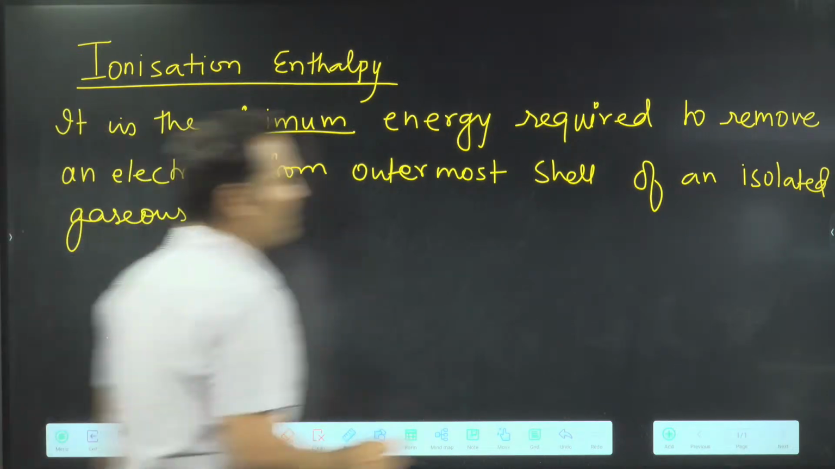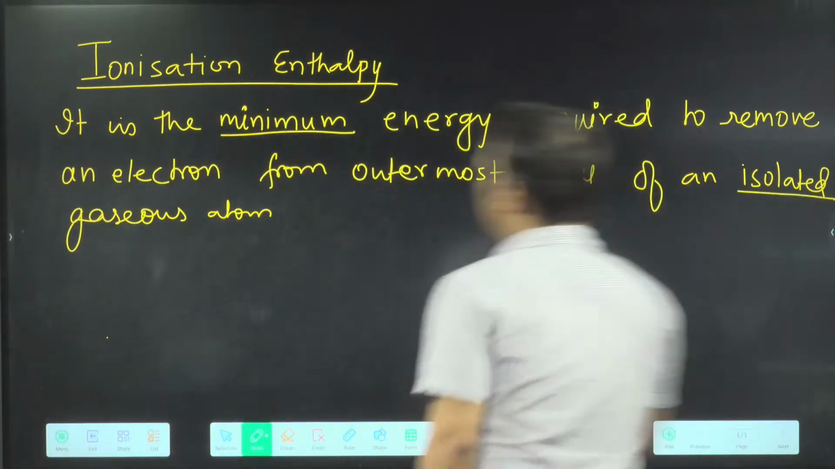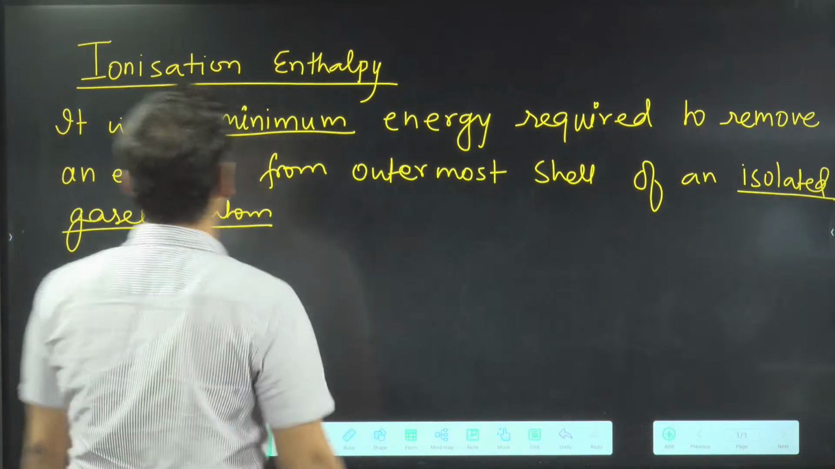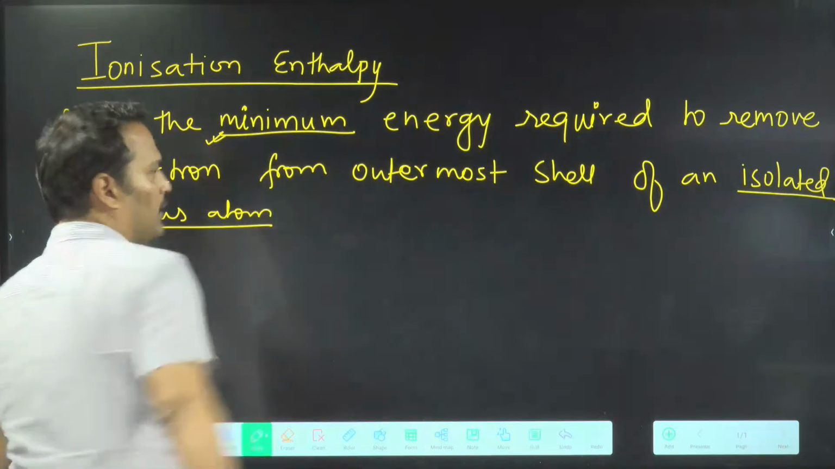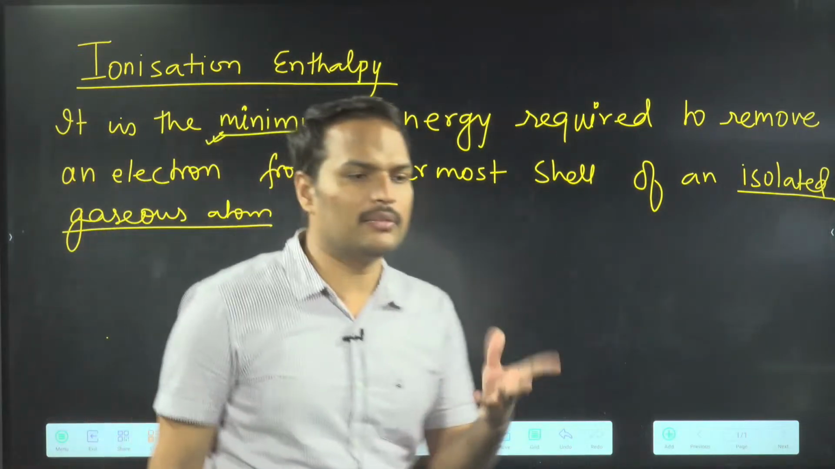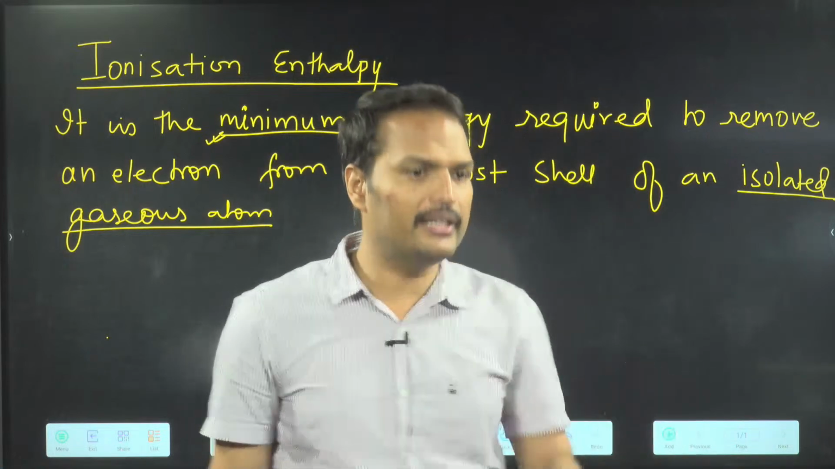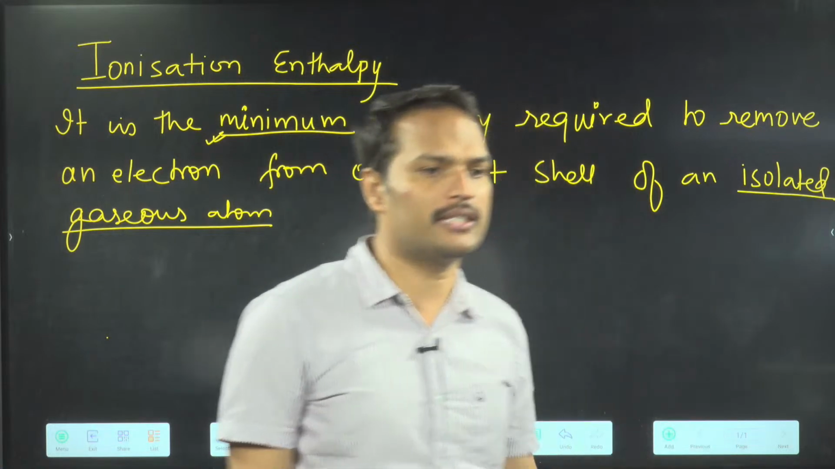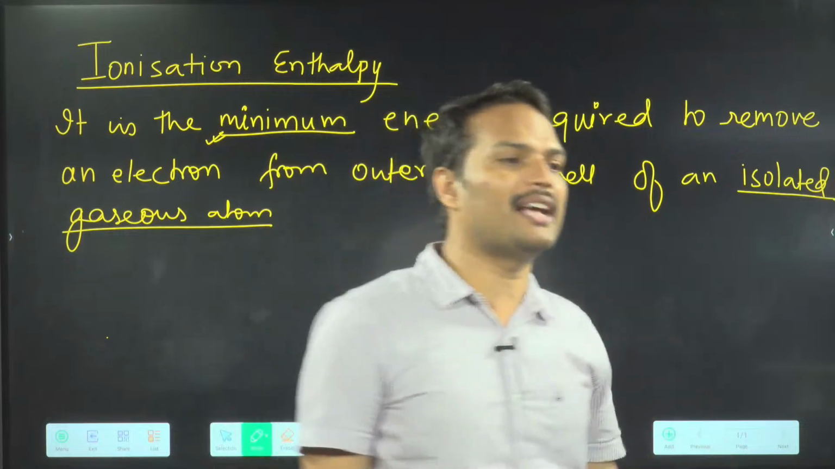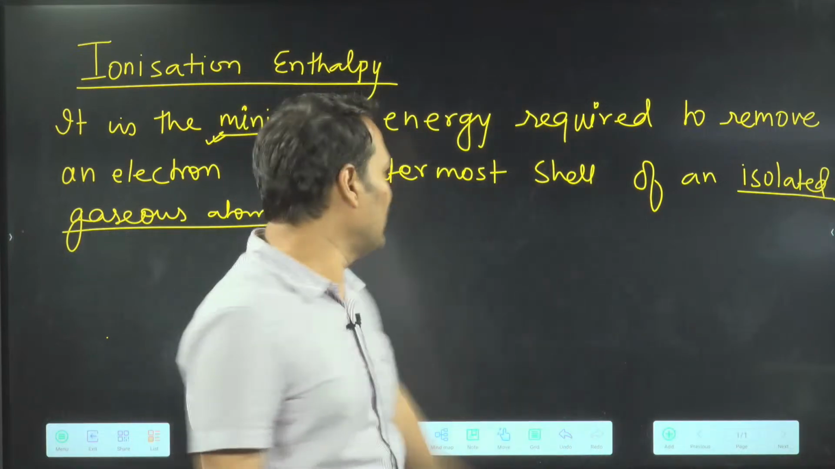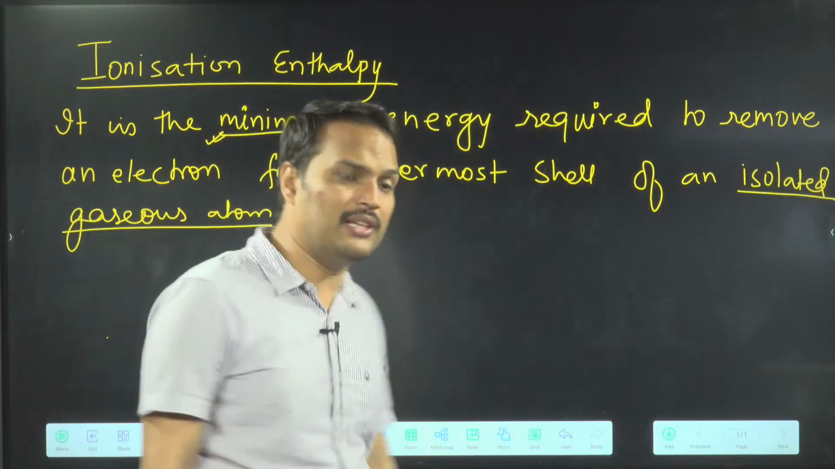So few points are important, like what is an isolated gaseous atom? ठीक है? And minimum energy required. ठीक है? Now this isolated gaseous atom, this point is also in an NCERT question. ठीक है ना? They will write there, कि what do you mean by isolated gaseous atom? If you don't write isolated gaseous atom, it means wrong. ठीक है ना? So these three words, isolated gaseous atom, are very important.